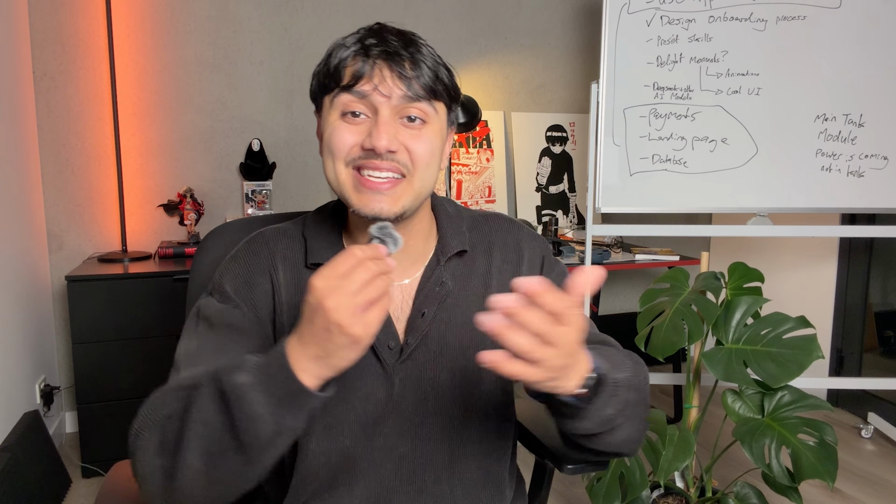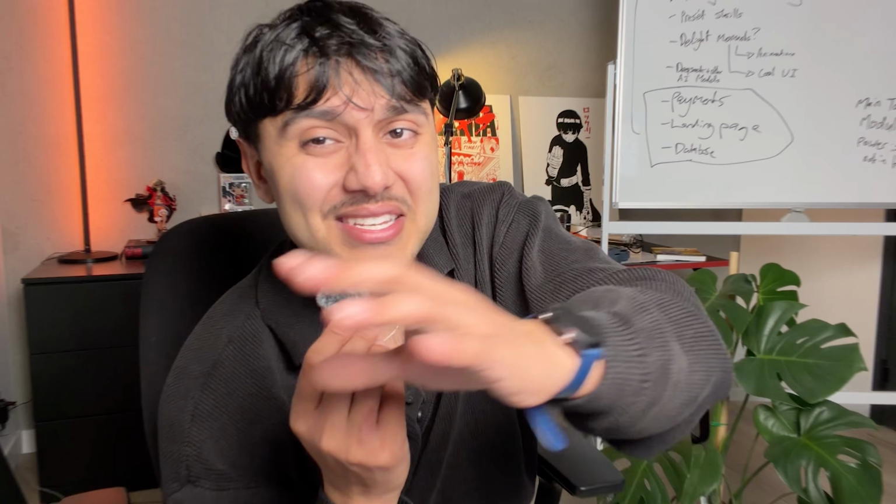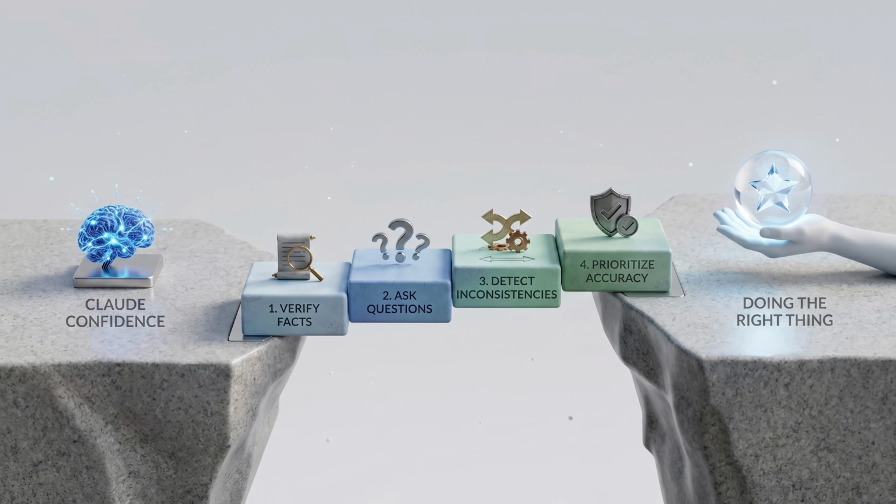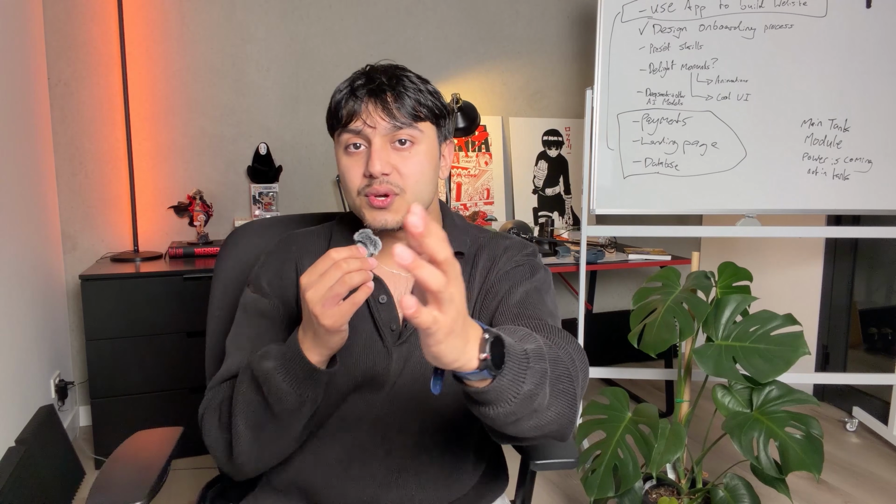Rule 6: telling Claude to be senior. Now, I know this is everyone's favorite, but this doesn't actually work because Claude already thinks it's a senior. The problem is not confidence. The problem is getting it to actually do the right thing. Clear rules close that gap. Identity prompts don't.